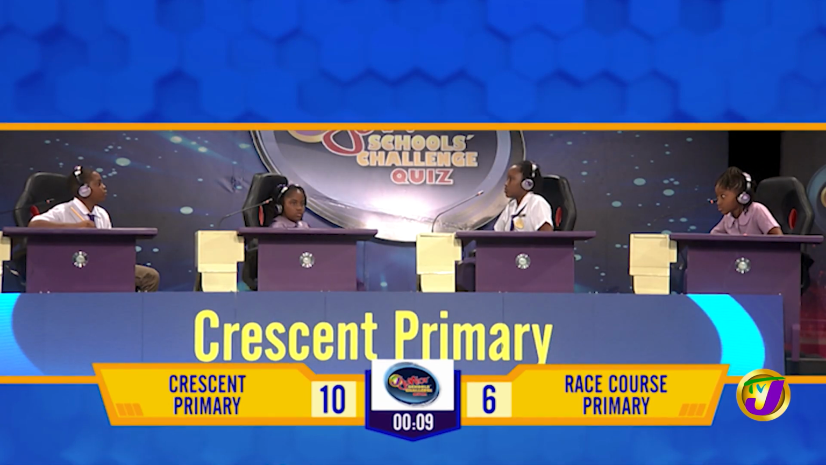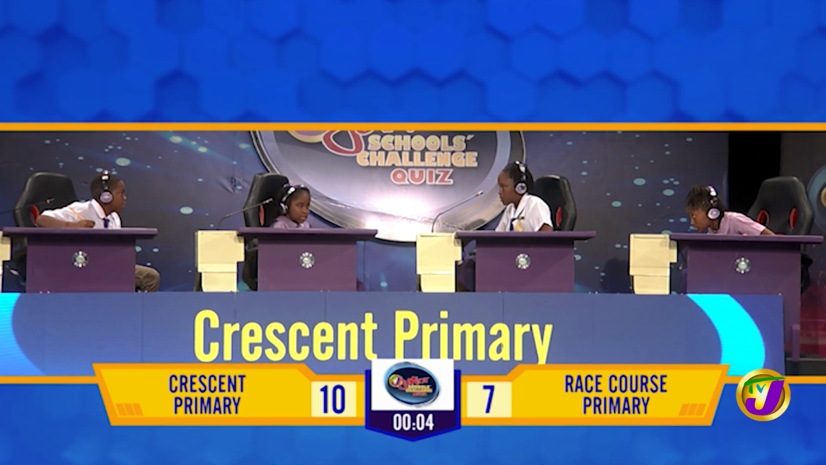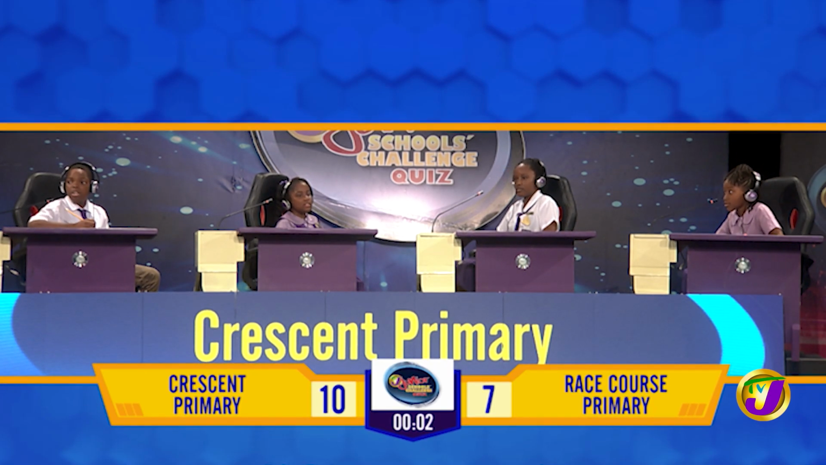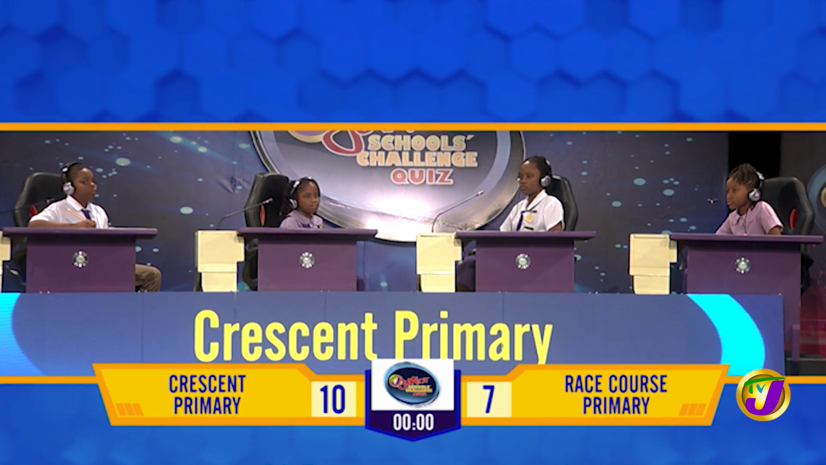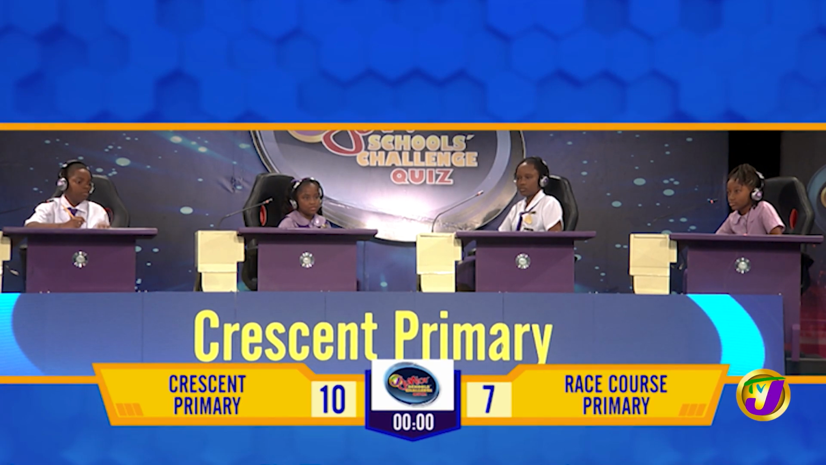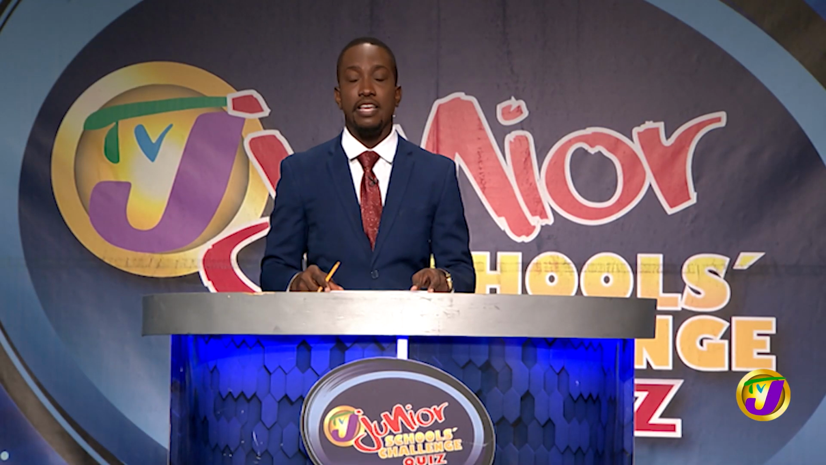Crescent. Jamaican affairs. Who is the opposition spokesman on finance? Marsha Smith. Incorrect. Julian Robinson. Sports. And we don't have time for any more questions in this section. That's the end of Section 1, and the scores are Crescent Primary on 10 and Racecourse Primary on 7.